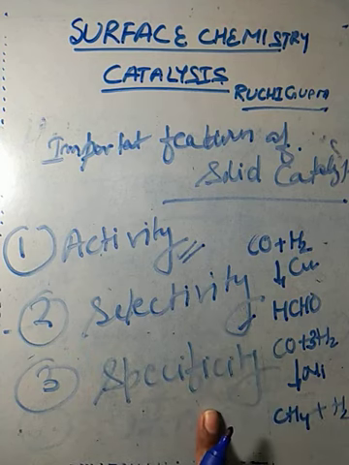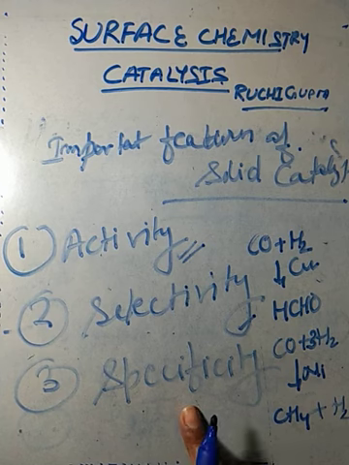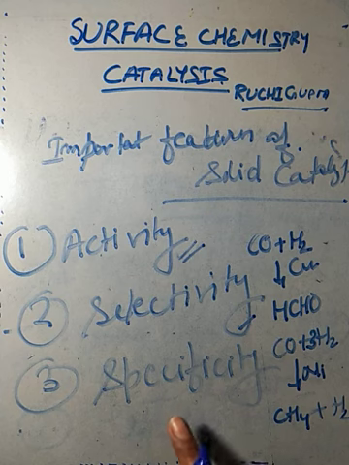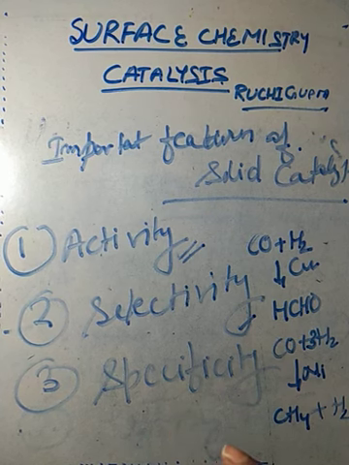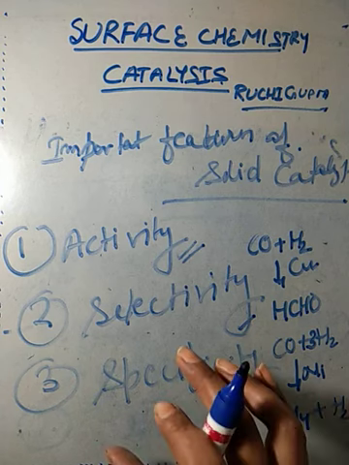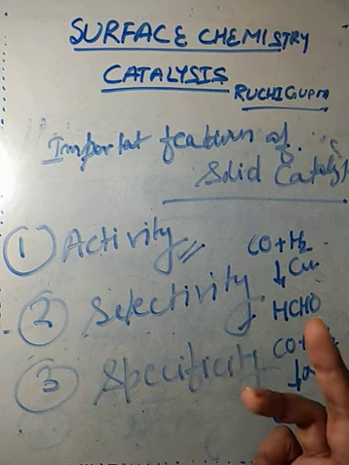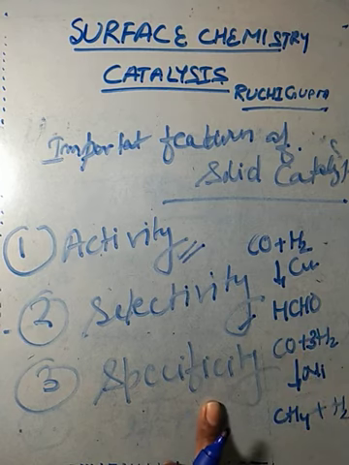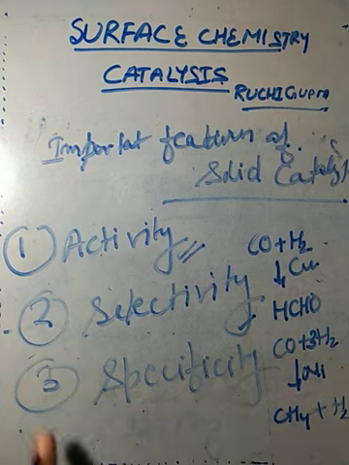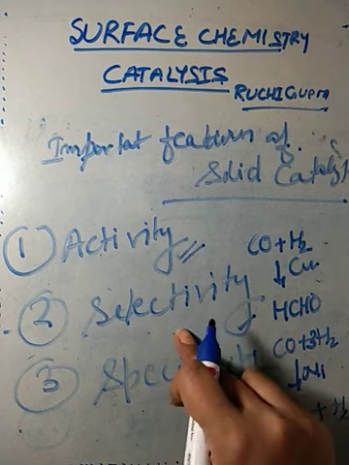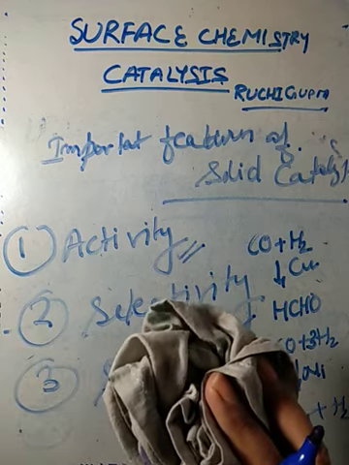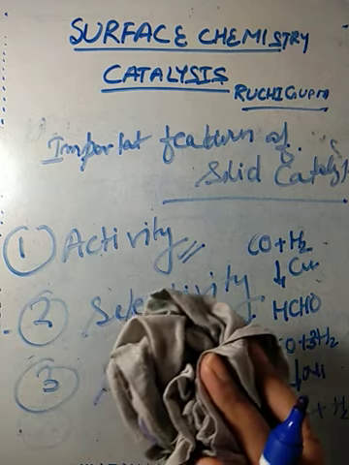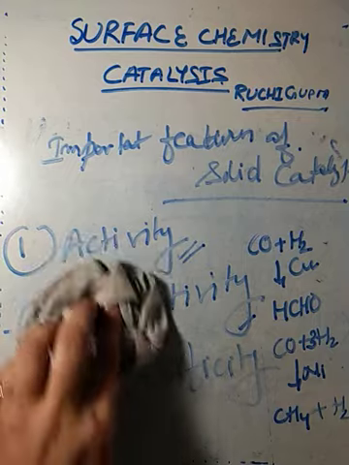Next is specificity. It means that catalysts are highly specific in nature. That is, a given substance can act as a catalyst only in a particular reaction and not for all reactions. The same catalyst cannot be used for different reactions. So these are the three important properties: activity, selectivity, and specificity. The next topic we will study is enzymes.